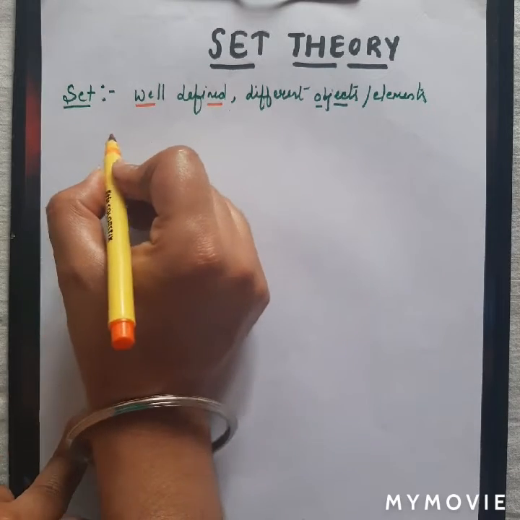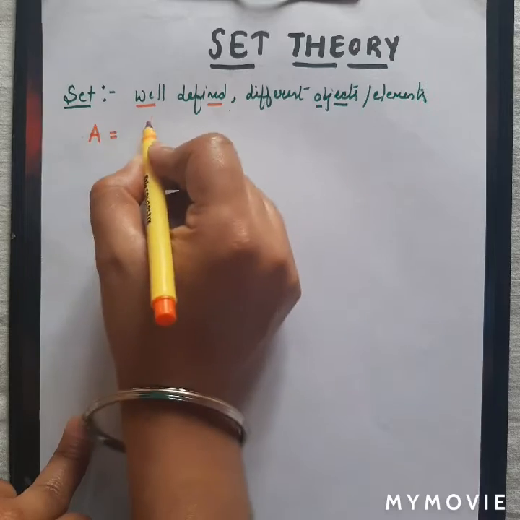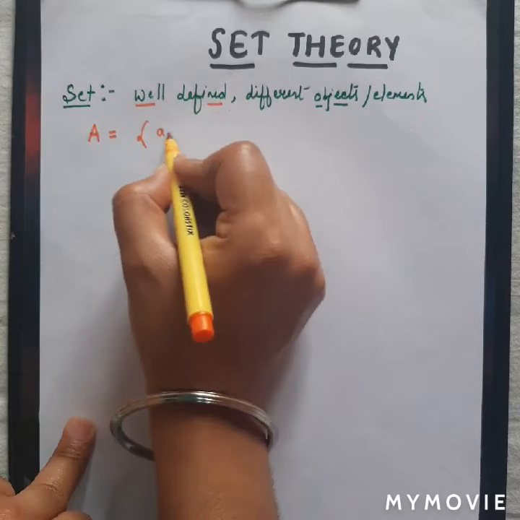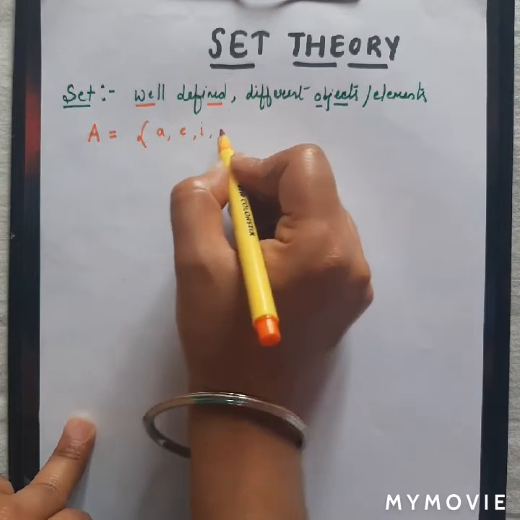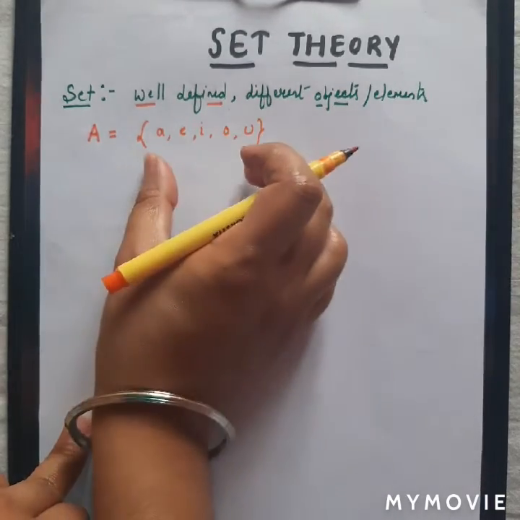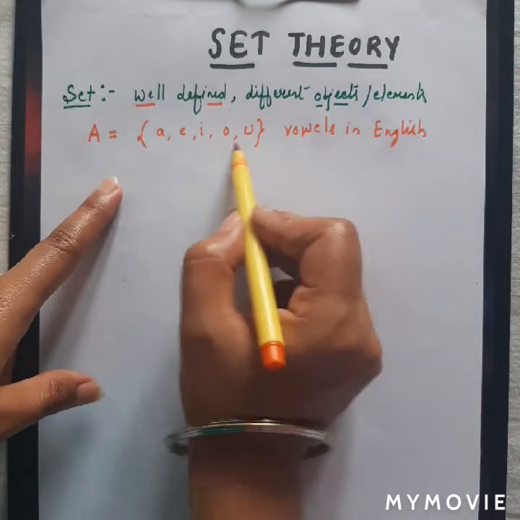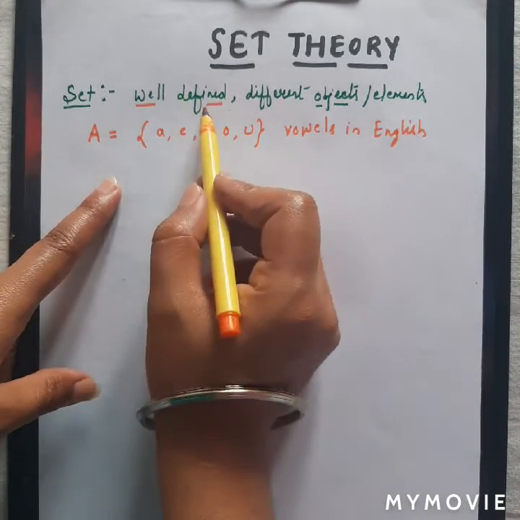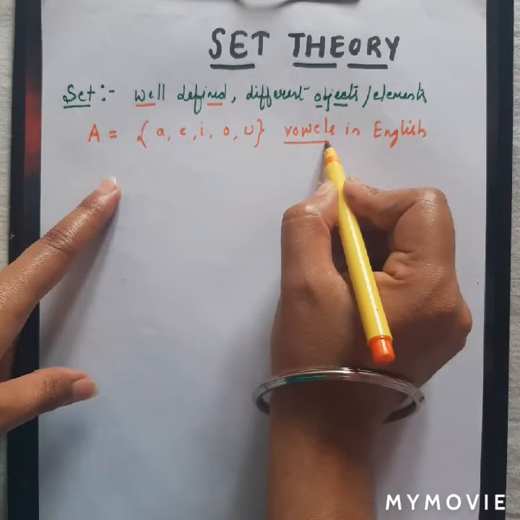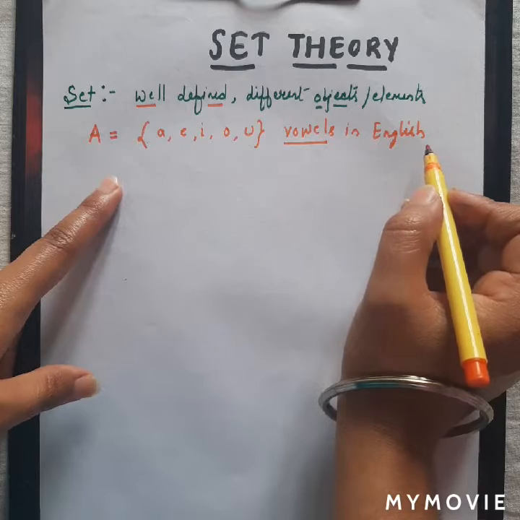From the word well defined, we mean the following. Suppose we have a set, let us name it A, and it is the collection of a, e, i, o, u. This is the collection of elements, and it is well defined. Why well defined? We have a definition that these elements are vowels in the English language.